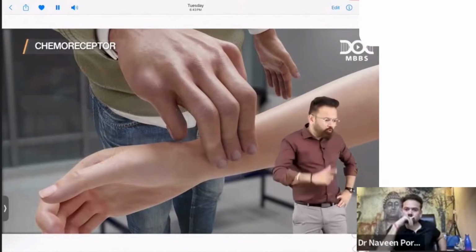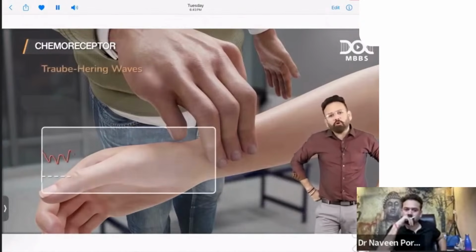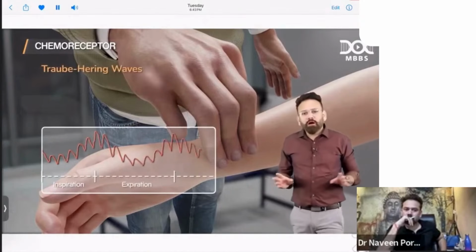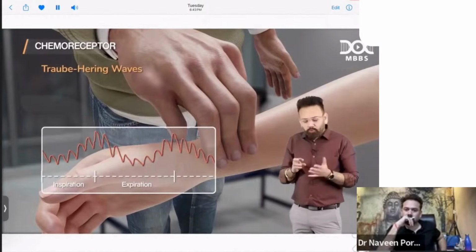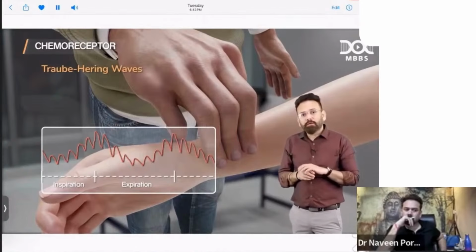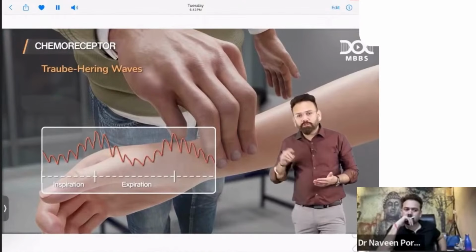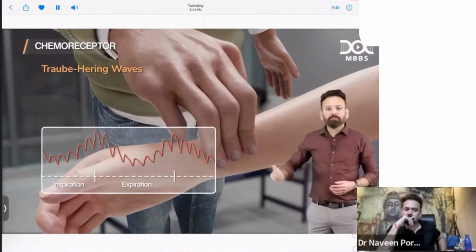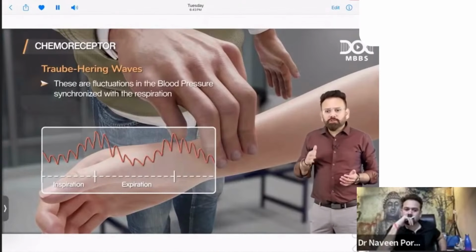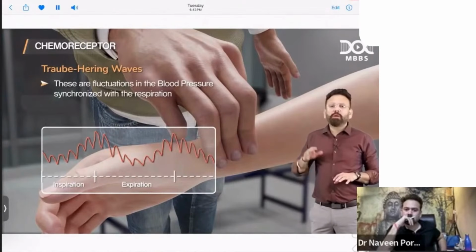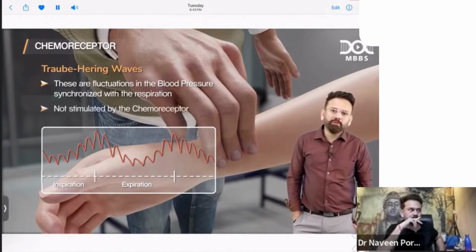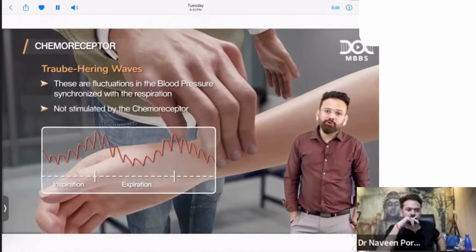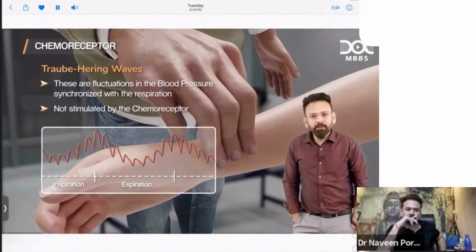But just to confuse you, the examiner will say, okay doctor, what are Traube-Hering waves? Traube-Hering waves have nothing to do with this chemo. I am just naming this to prevent your deviation from the topic. Mayer waves are different and Traube-Hering waves are different. There is a fluctuation in the BP synchronized with the respiration. So the BP keeps on fluctuating with respiration. This is called Traube-Hering waves. It has nothing to do with the chemoreceptor. Am I clear?